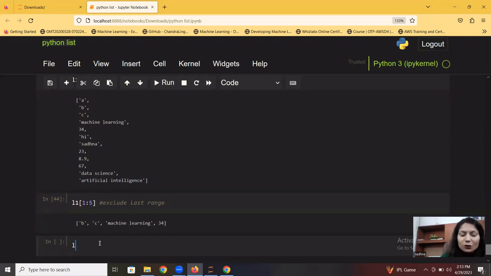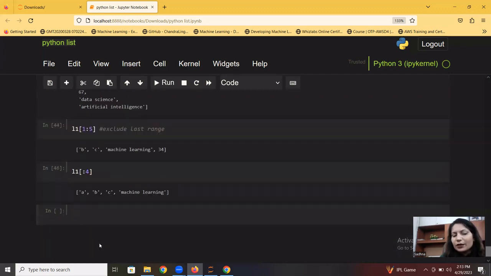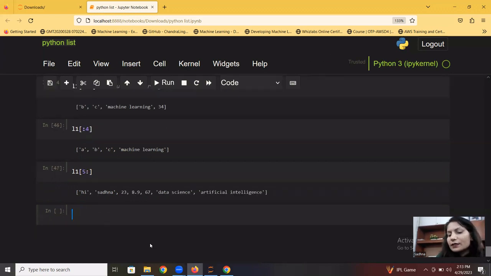And in case I don't pass anything as the first range, I just pass it like this, by default it takes 0 as the start. So it will start from 0 itself and go till 3: 0, 1, 2, and 3. And if I pass 5 colon, and I don't pass the last range, it will start from the 5th index and will give you the elements till the length of this list. Basically, it will run till the end of the list. So these are the elements which start from index 5 and go till the end of the list. This is how it works.